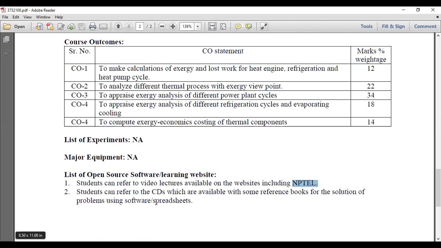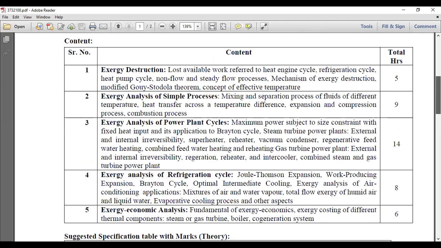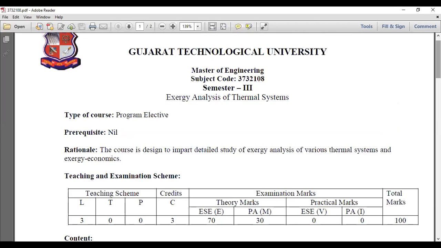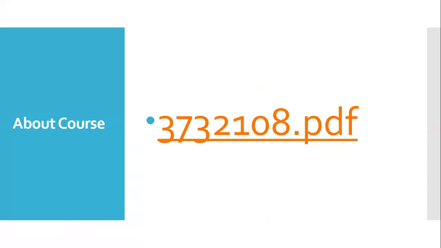Some CDs are also available from the reference. If you have that kind of CD, you can also use those resources for solving problems using software and spreadsheets. So this is the overall view of the subject which you are going to study in this semester. I have not started the subject yet. Is it visible? Yes, the PPT. Okay.